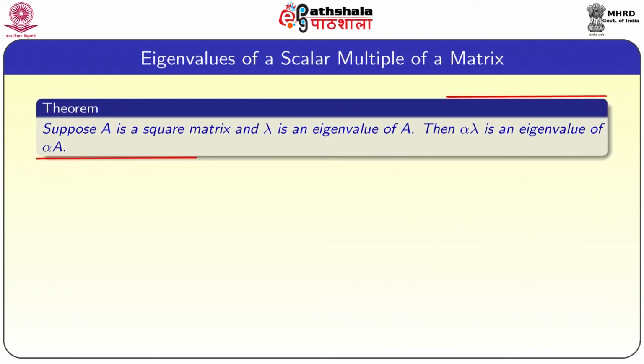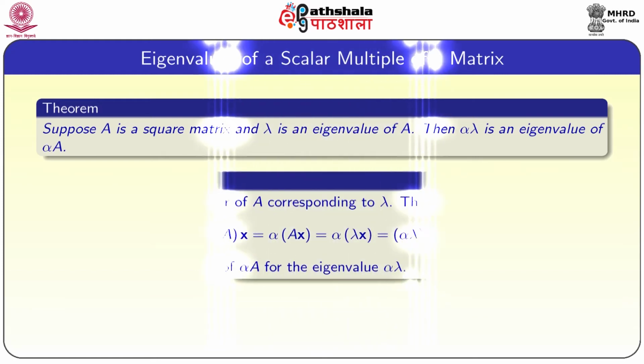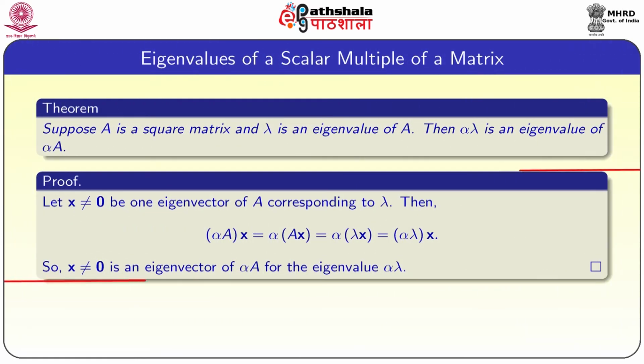Now, eigenvalues of a scalar multiple of a matrix. Suppose A is a square matrix and lambda is an eigenvalue of A, then alpha times lambda is an eigenvalue of alpha times A. Let x not equal to 0 be an eigenvector of A corresponding to eigenvalue lambda, then alpha A applied to x is equal to alpha times Ax, which is equal to alpha times lambda times x.